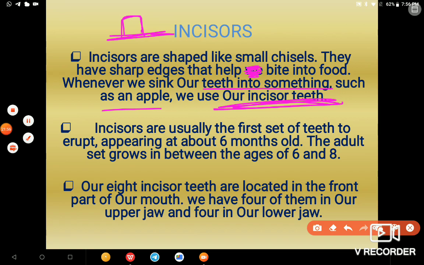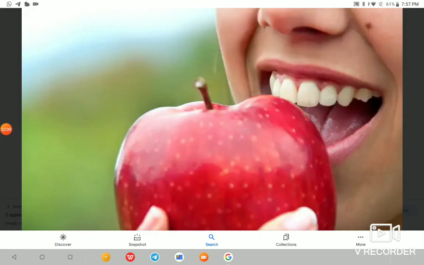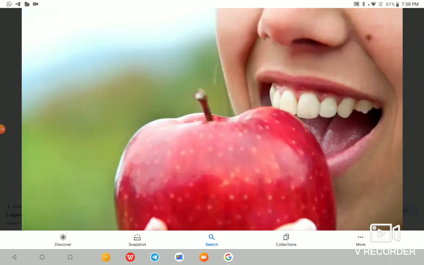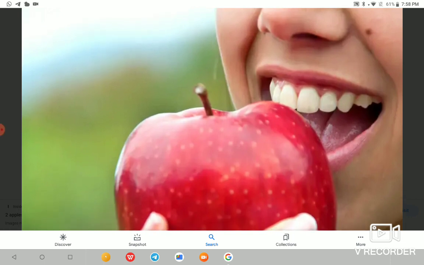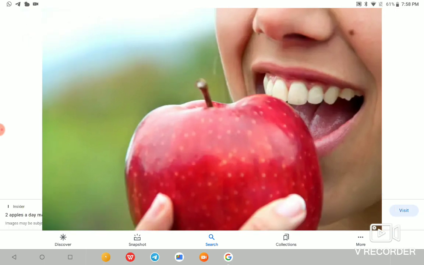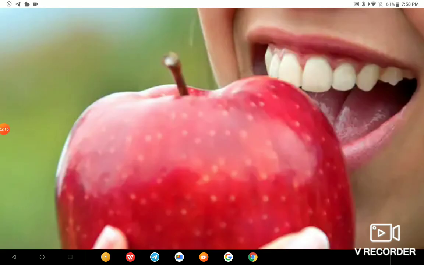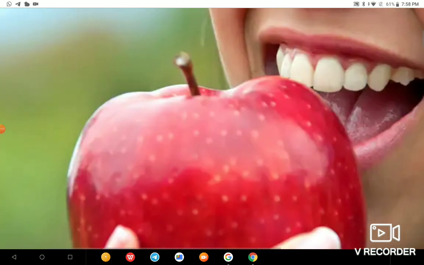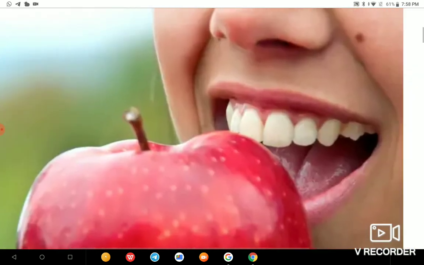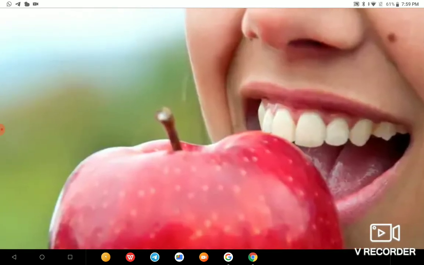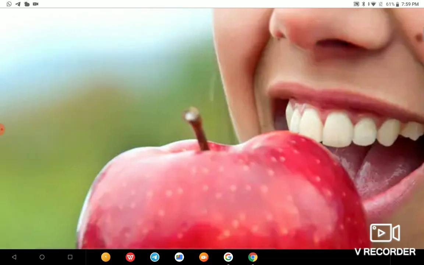Please check it here. Here you can see the incisors. See this food; these are the incisors. They have sharp edges too. Here you can check out our teeth. These are the incisors. See, it is going to bite this apple, so this part is the incisor. Okay, let's now go back to our slide.